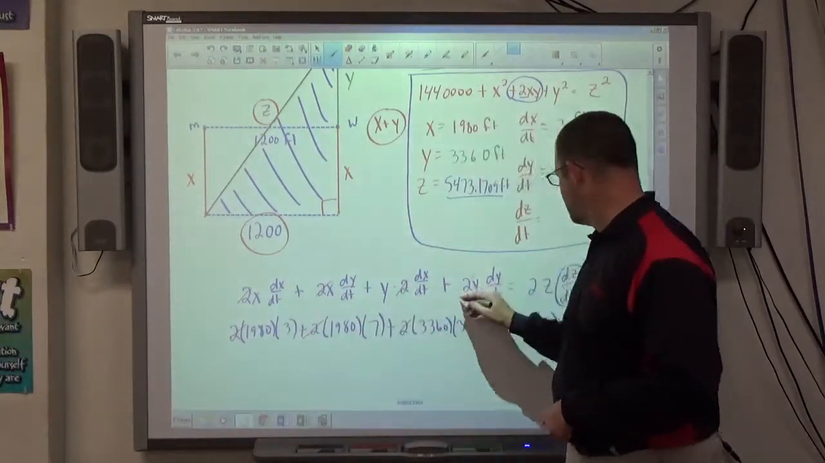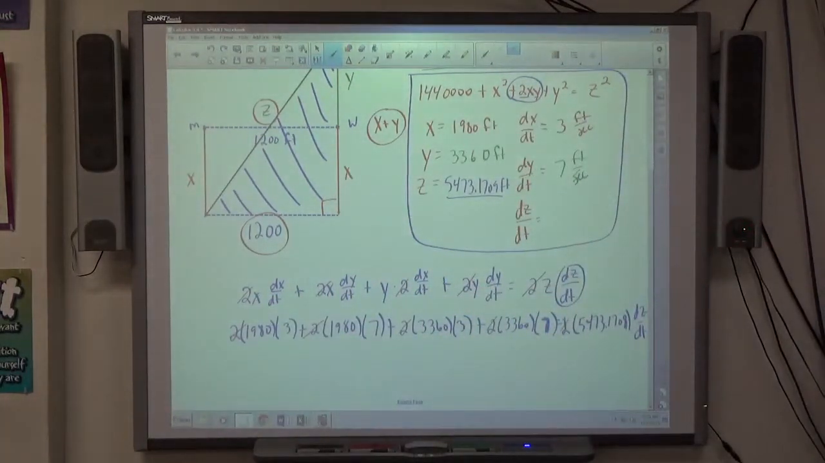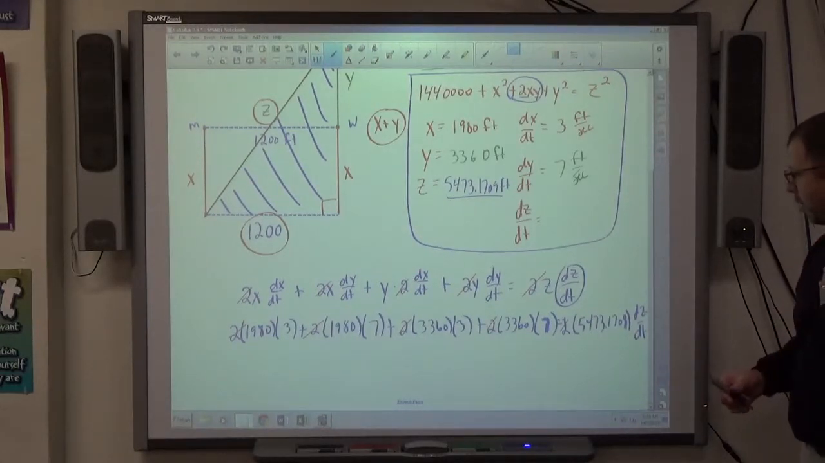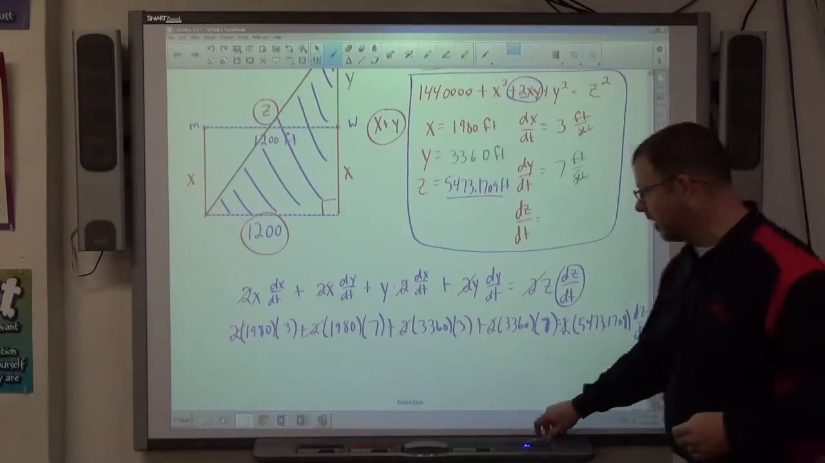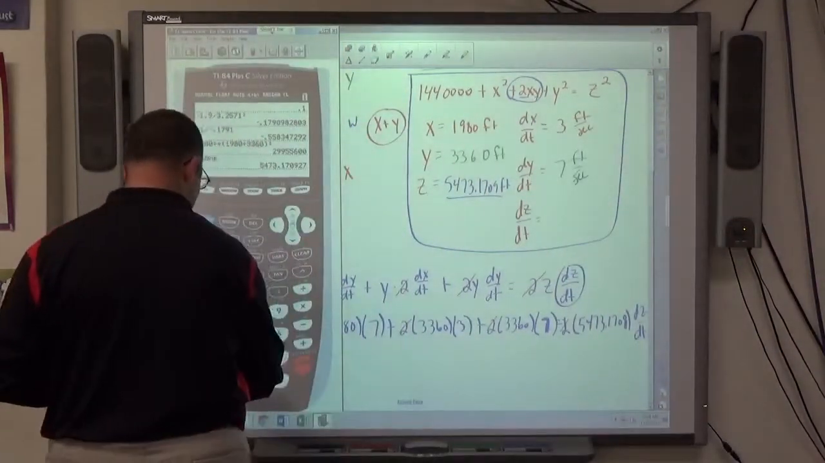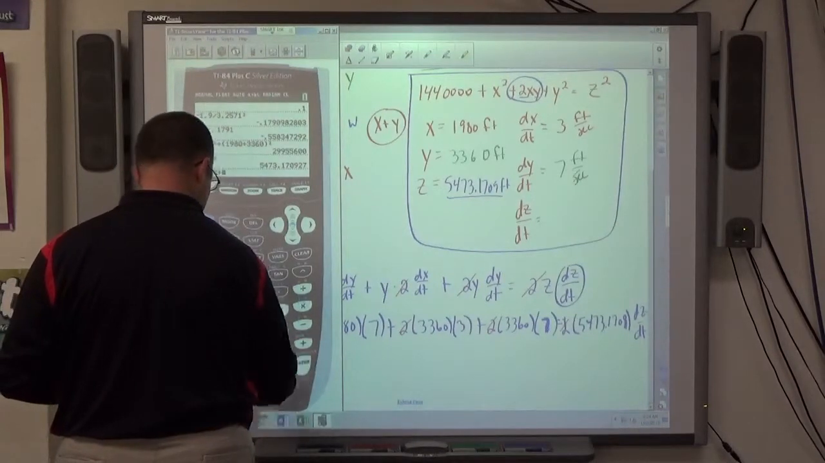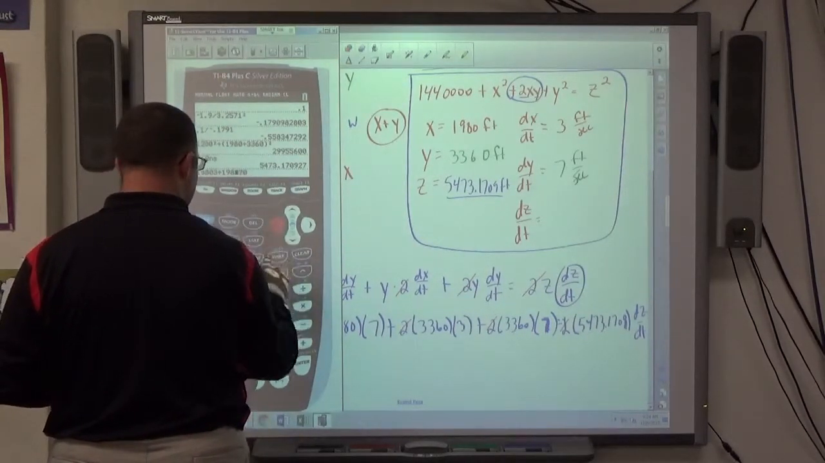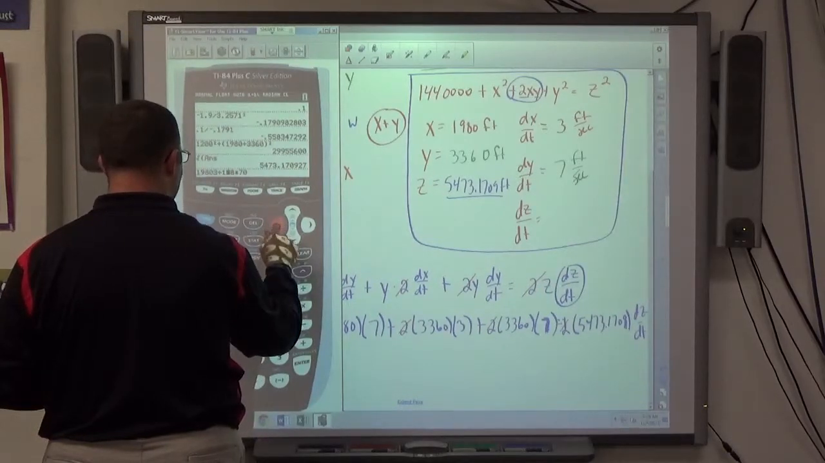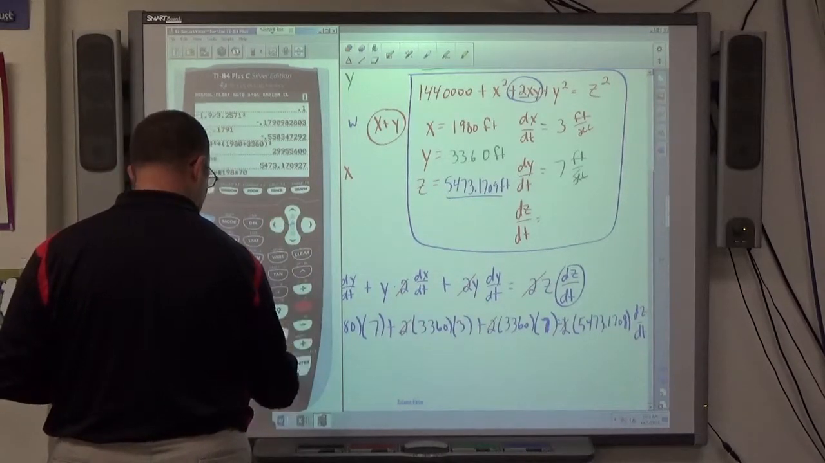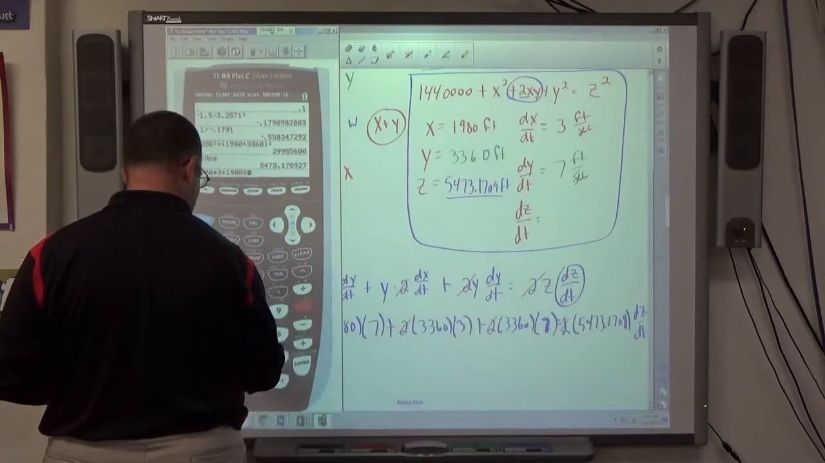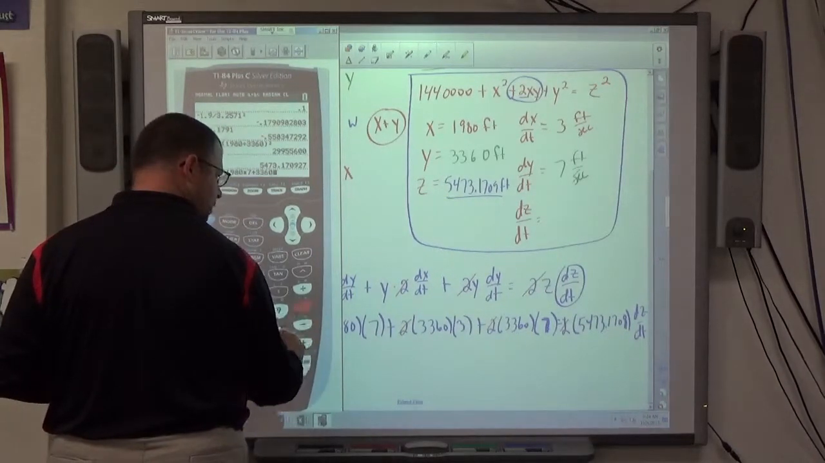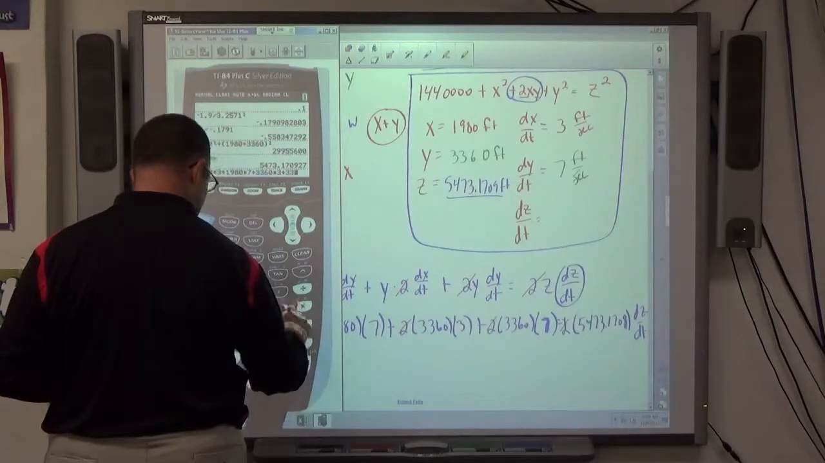My bad memory. With the Pythagorean Theorem, you always get a bunch of 2's, so you can always cancel them out. If you don't do it, you'll still get the right answer. You just have bigger numbers to deal with. What I would probably do is just type all that in the calculator: 1980 times 3 plus 1980 times 7 plus 3360 times 3 plus 3360 times 7.